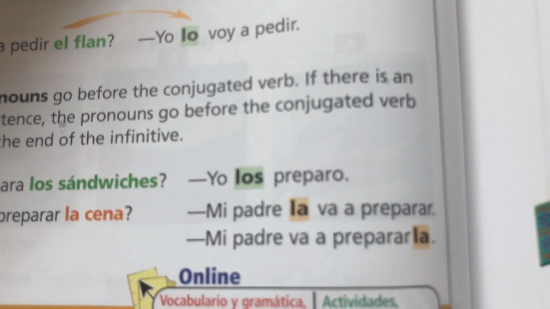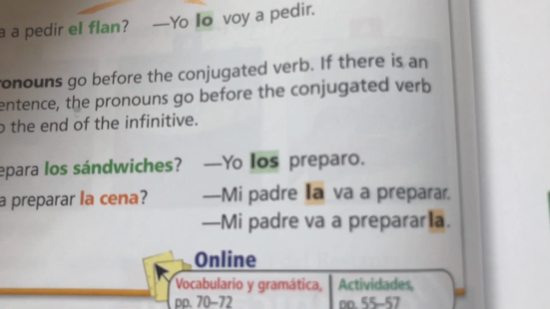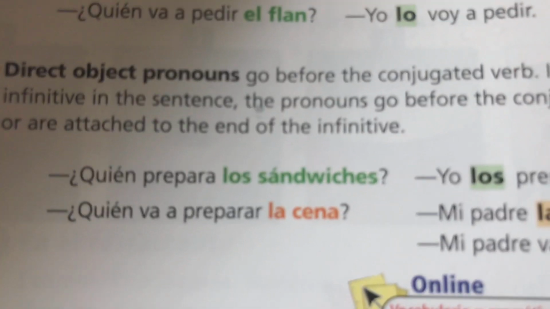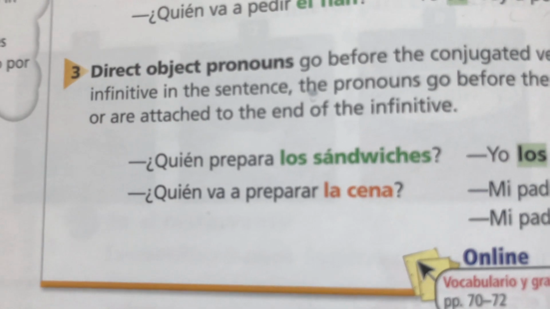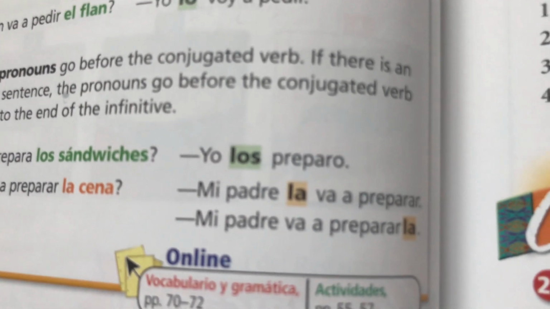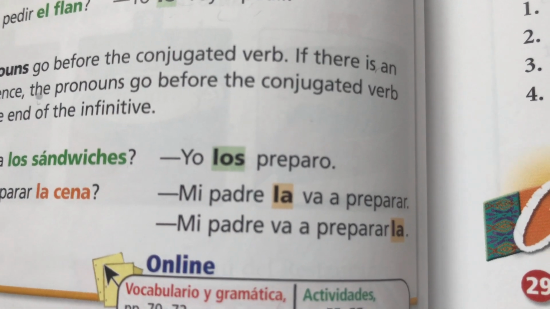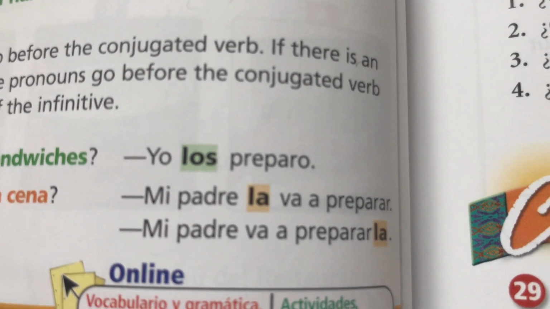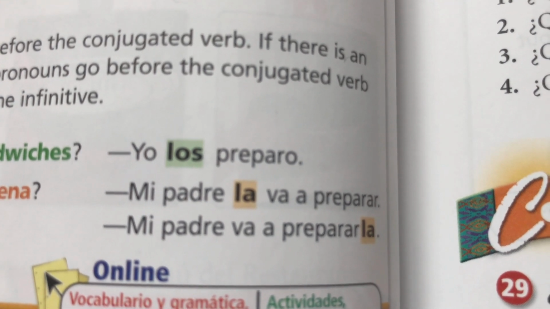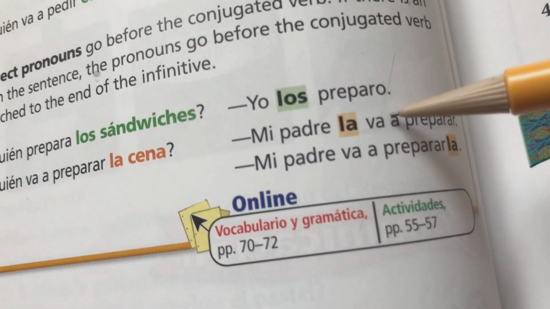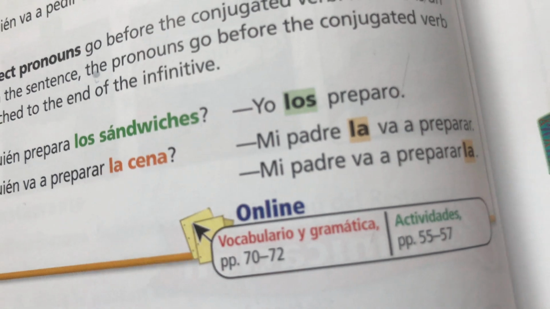So, mi padre la va a preparar. If you are going to say it's la cena, ¿Quién va a preparar la cena? So we know that the la is from la cena. It means the supper. We could say, mi padre va a preparar la cena. But if we wanted to make it shorter, and we're just going to use the la as a direct object pronoun, then it's going to be, mi padre la va a preparar. Why? Because va is the conjugated verb. So we have to put the la in front of it.